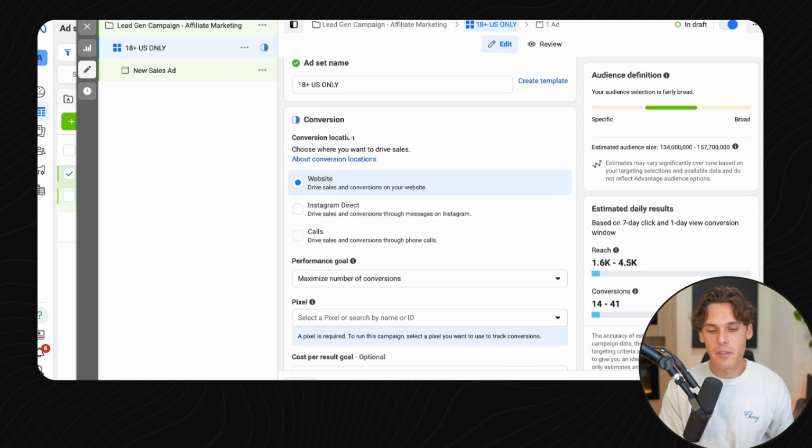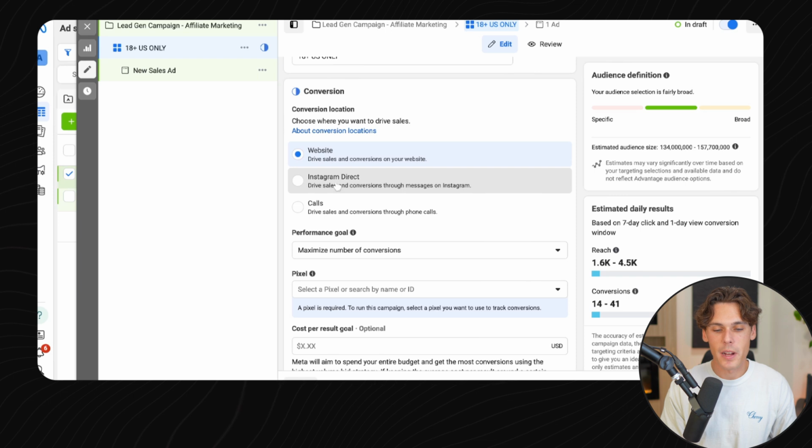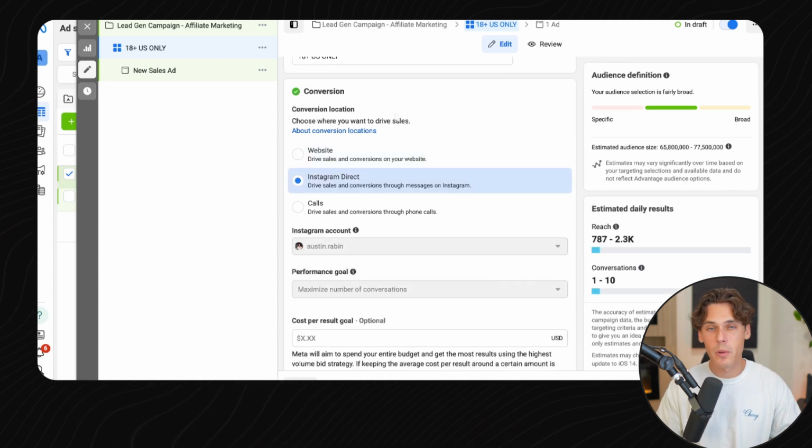So scrolling down to conversions, we're actually going to choose Instagram direct. So we're not going to be sending people to your website to sign a form or whatever there. We're going to be using Instagram direct in this strategy. This is why it's important to have your Instagram account linked.